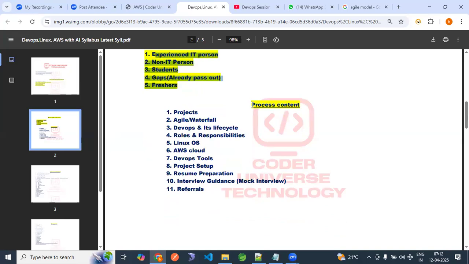What is the process we are going to follow? First we are going to discuss Agile, SDLC, and the waterfall model. Then what DevOps is and its life cycle operation, and the roles and responsibilities of a DevOps engineer. Then we are going to understand the DevOps tools we are going to learn.